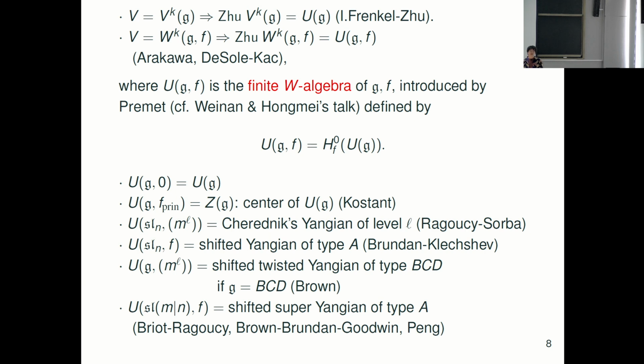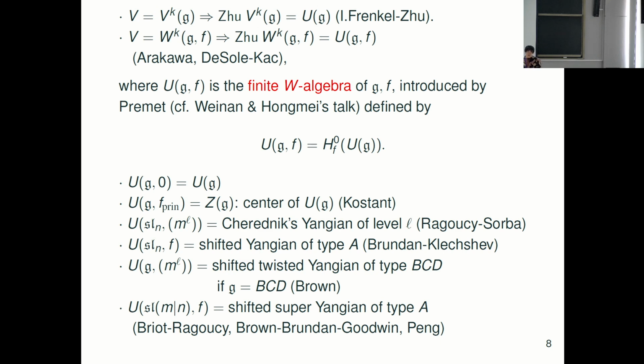So I give an example. If V is an affine vertex algebra, this Zhu algebra is just the universal enveloping algebra of g. It's very nice. But this is by Igor Frenkel. And the question is, what about the affine W-algebra? It becomes U(g,f). This U(g,f) is the finite W-algebra. So this was introduced by Premet originally, and also appeared in Weinan's talk and also Hongmei's talk, the connection with the Yangian. And this is defined by some BRST reduction on the universal enveloping algebra of g.